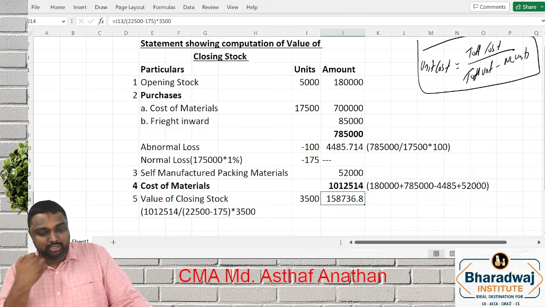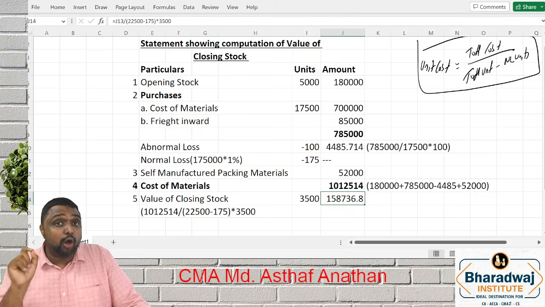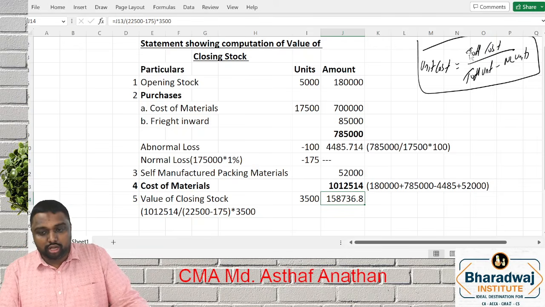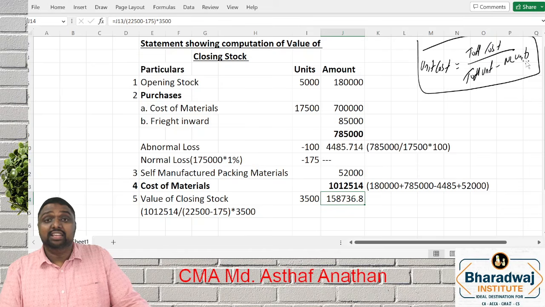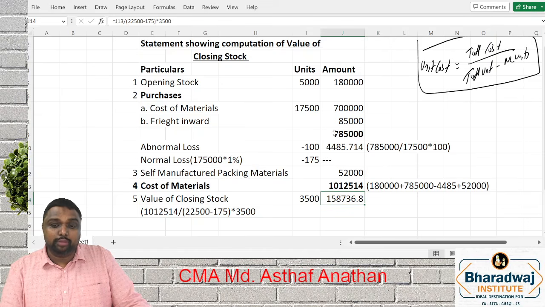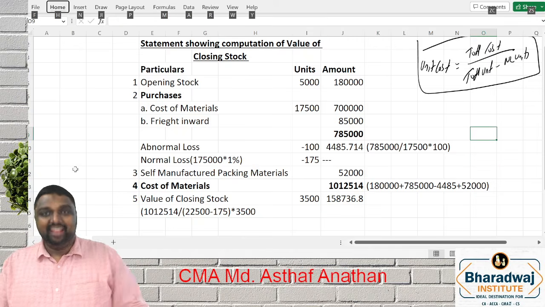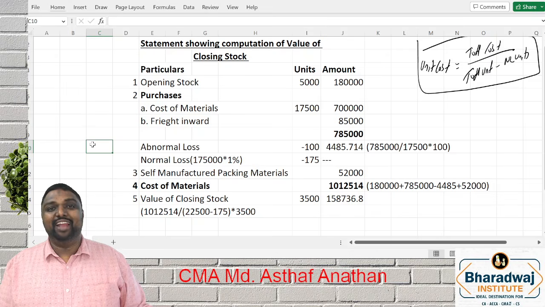A very good question. They are asking the value of closing stock. So how did you find out the total cost? The same intermediate process costing logic. Total unit means your input minus normal loss. Sir, why are we not taking abnormal loss? Because the abnormal loss amount we have already excluded, so that unit you should not take. Come on, friends, that's the question over. So you have found the value of closing stock.